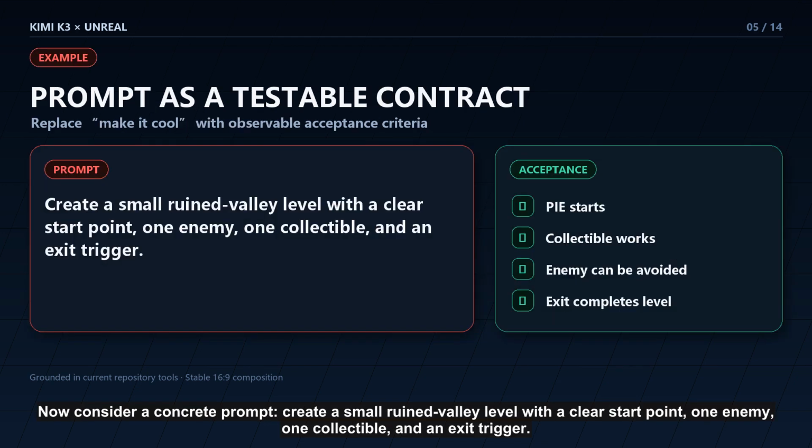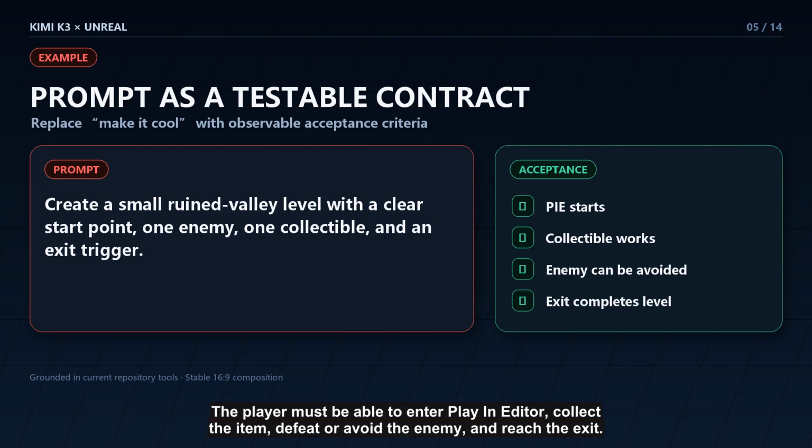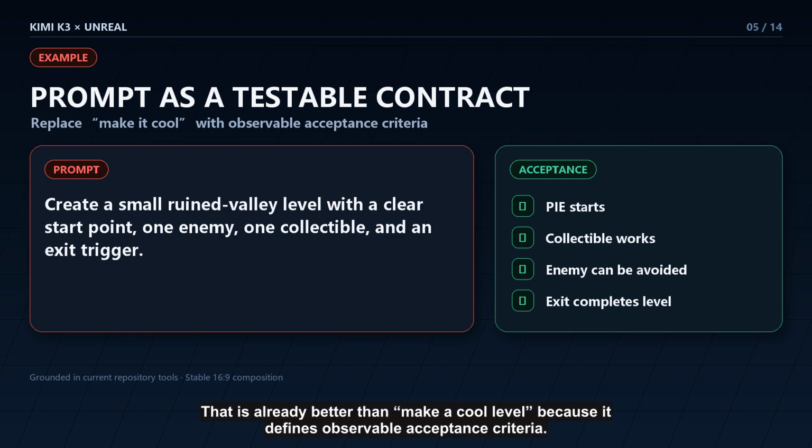Now consider a concrete prompt. Create a small Ruin Valley level with a clear start point, 1 enemy, 1 collectible, and an exit trigger. The player must be able to enter Play In Editor, collect the item, defeat or avoid the enemy, and reach the exit. That is already better than "make a cool level" because it defines observable acceptance criteria.